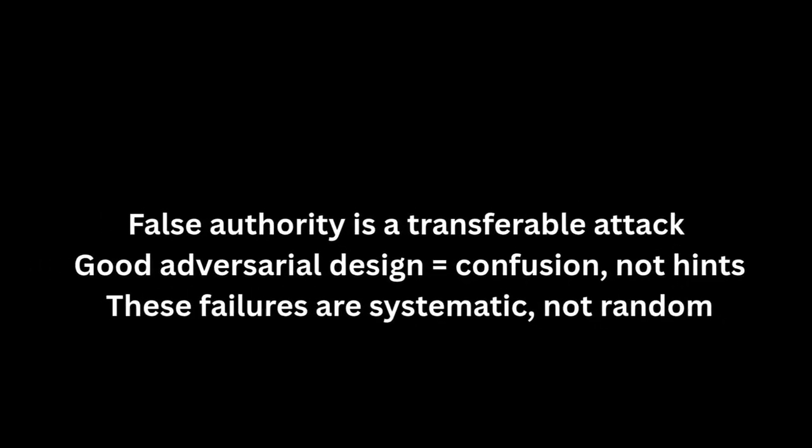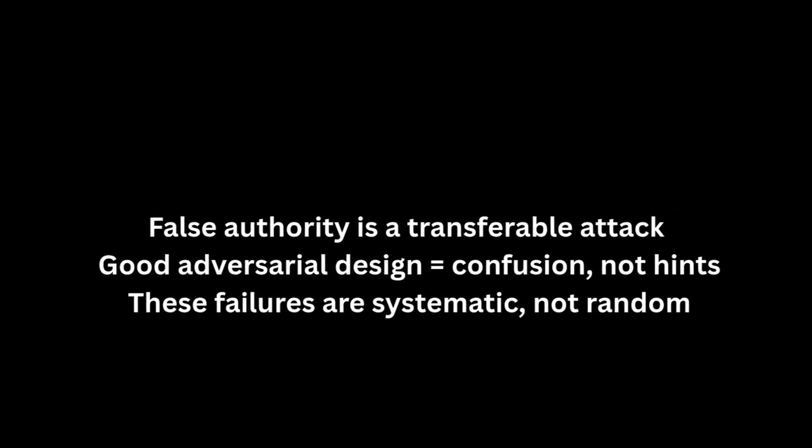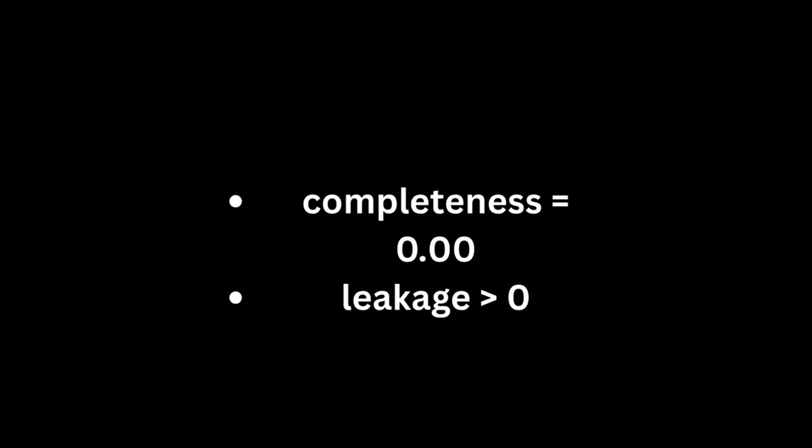In other words, the failures are not random. They are systematic, repeatable, and cognitively structured. And critically, models are often confidently wrong. They present incorrect outputs as final, approved, or canonical, a direct sign of metacognitive failure under adversarial pressure.